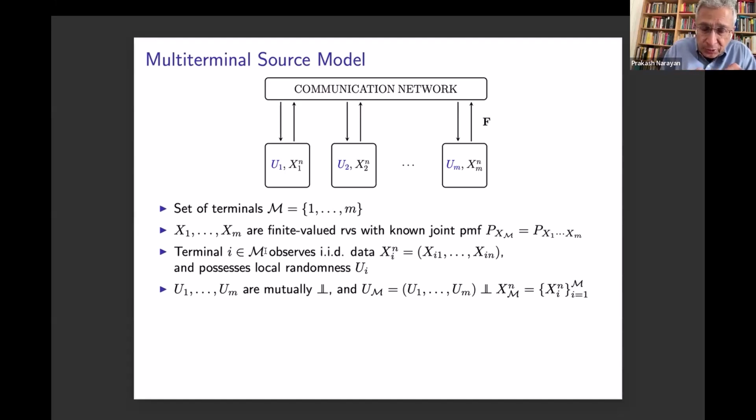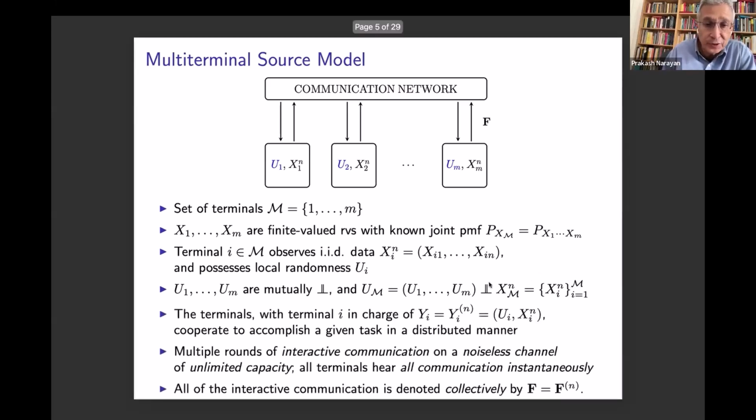While the observation at each terminal is IID, if I fix a particular instant in time and look at all the signals across the various terminals, they in general will be correlated, jointly distributed with the joint PMF given by this expression. Now, in order to enable additional processing, each terminal also possesses local randomness, which will be denoted by Ui. We're going to take these local randomness variables to be mutually independent, and they're also independent of the signals at the M terminals.